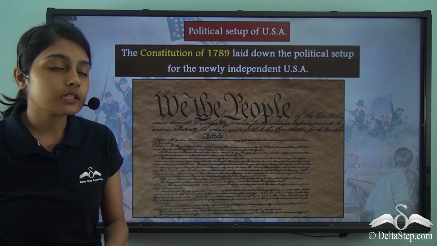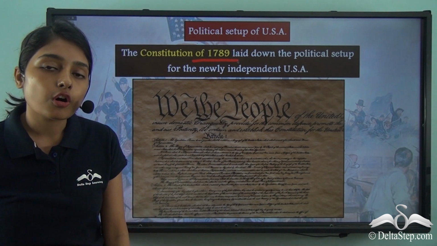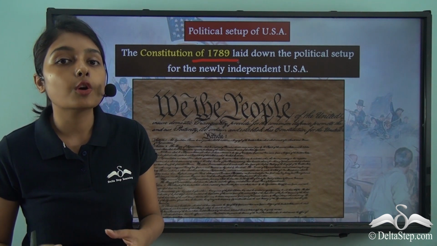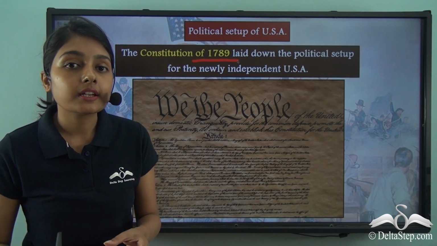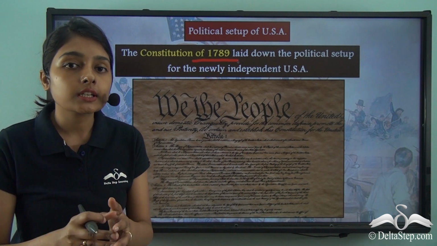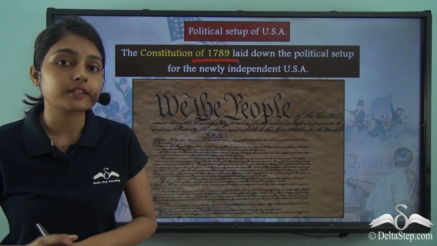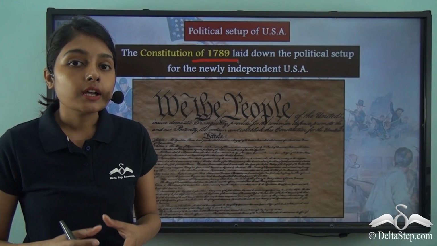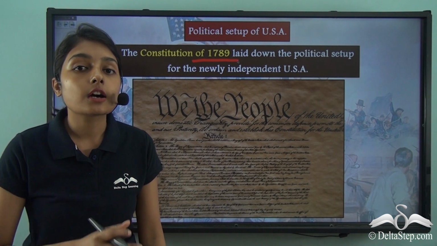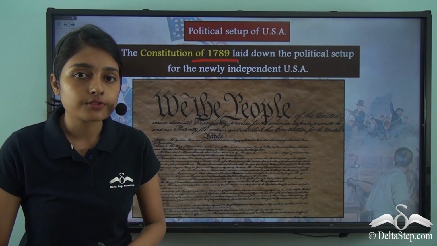Which is why in the year 1789, the Constitution of the US came into being. This Constitution stated how power was divided among those 13 independent states and how those 13 independent states together made up the country of the United States of America. So, it was this Constitution, this legal document, that laid out the political setup of this newly independent country.